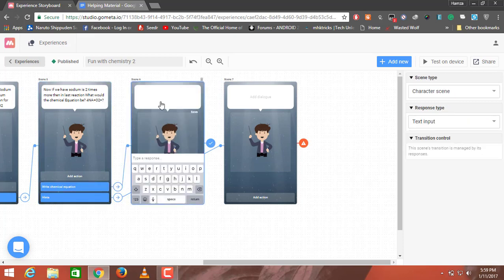So it will say, write the equation, look at the product. What would be the product?